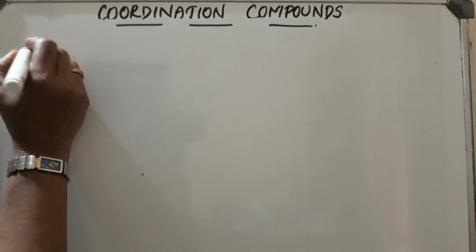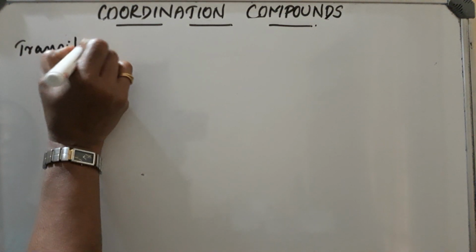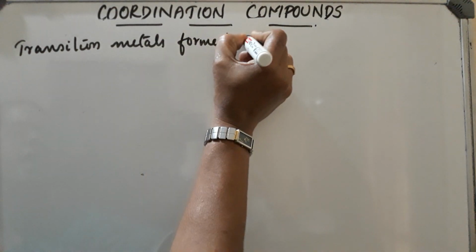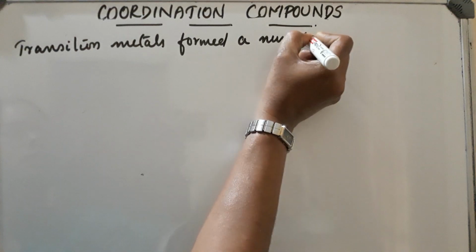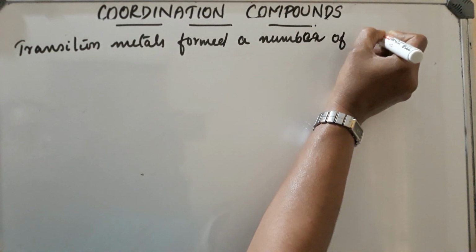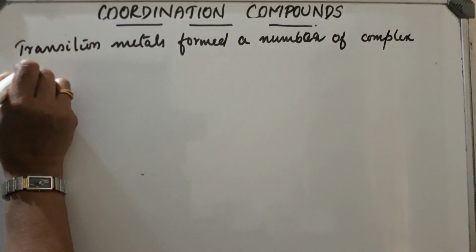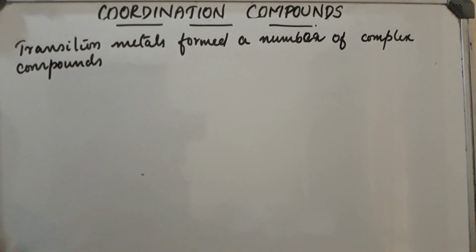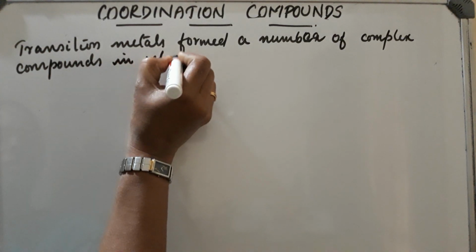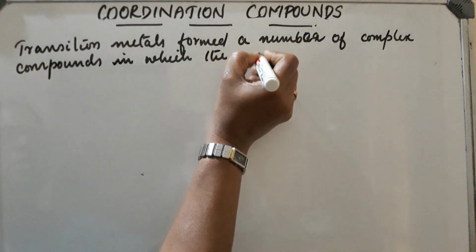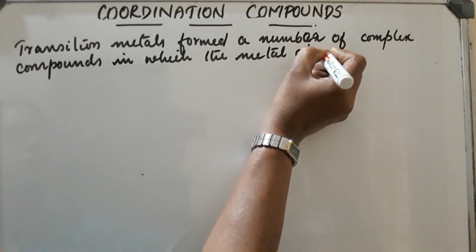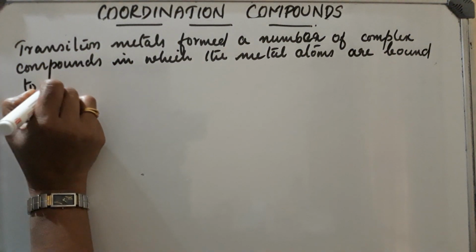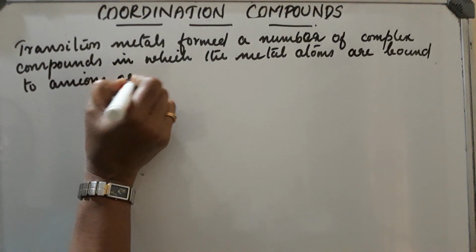Transition metals form a number of complex substances, complex compounds, in which the metal atoms are bound to anions or molecules.